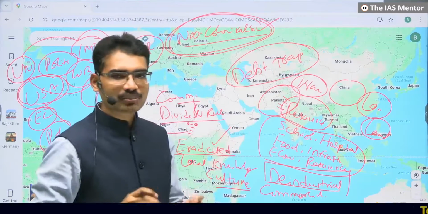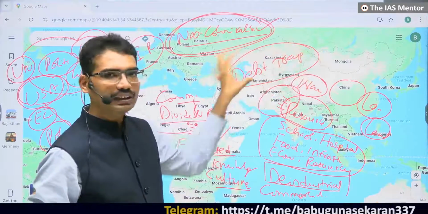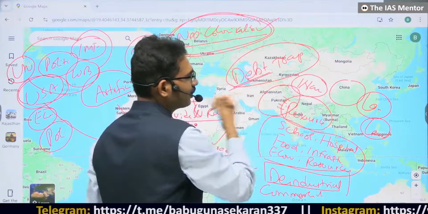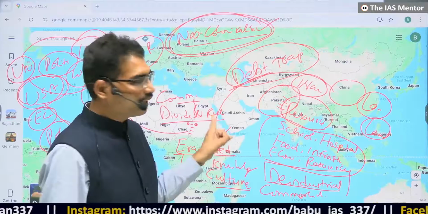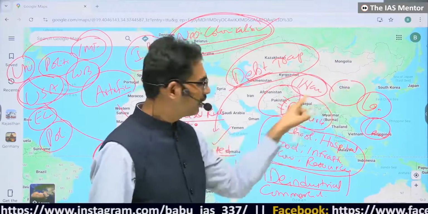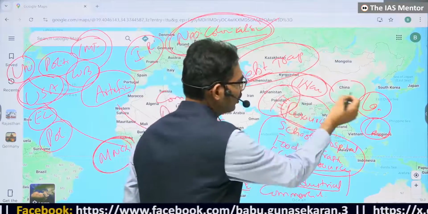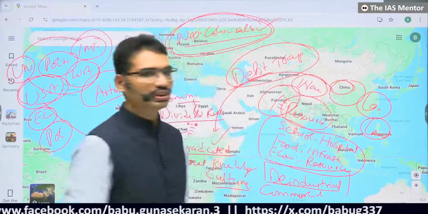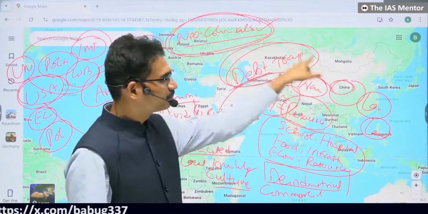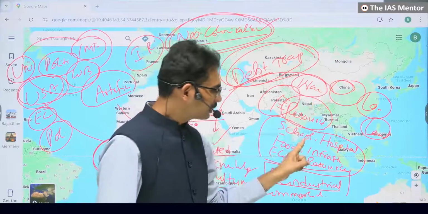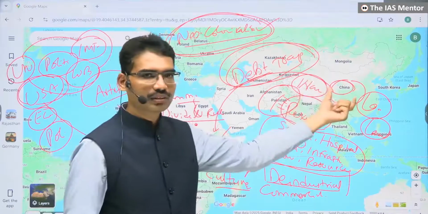You push small countries into a trap of debt so that they cannot pay the debt and indirectly influence. Now, you have taken debt from them. Now, these countries are going to play as per the foreign policy requirement of China. For example, the China-Pakistan Economic Corridor. Now, Pakistan is depending on China. Now, whatever China wishes, Pakistan has to support because they are in a debt trap. Whatever China says, Sri Lanka has to listen because Sri Lanka owes China.